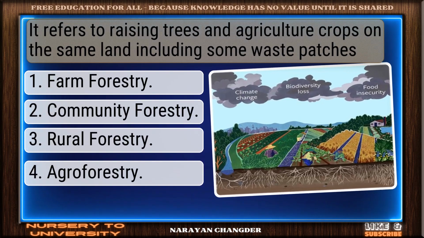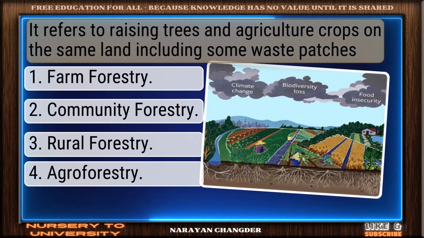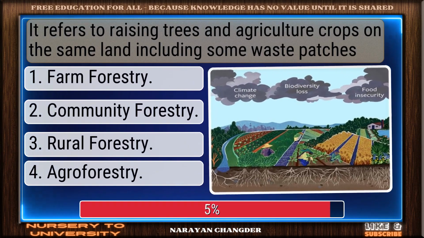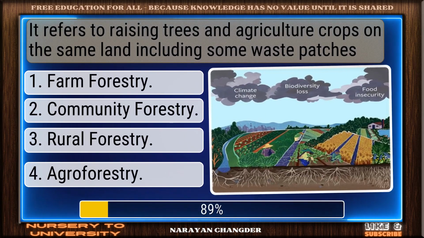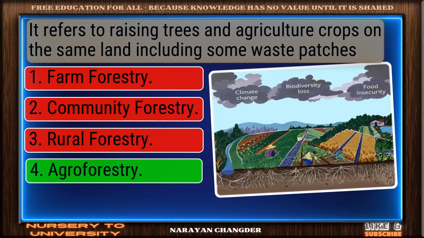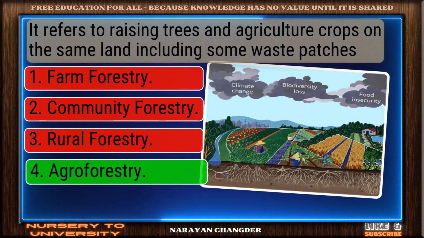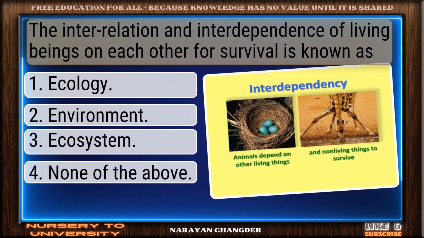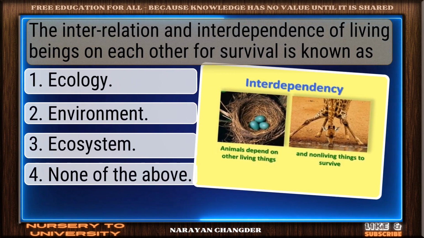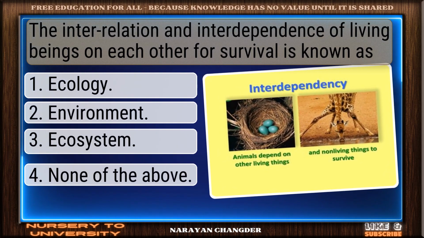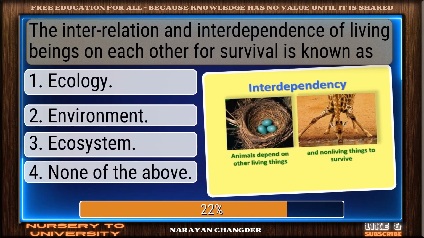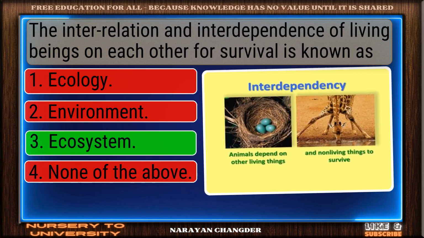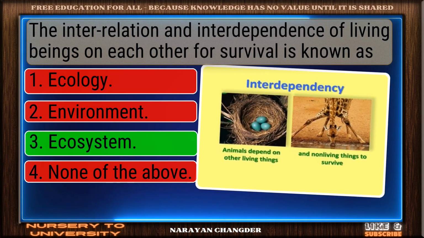Question number 45. It refers to raising trees and agriculture crops on the same land, including some waste patches. Exactly. Agroforestry makes sense, and it is the right choice. Question number 46. The interrelation and interdependence of living beings on each other for survival is known as. Correct. Ecosystem is the right answer.